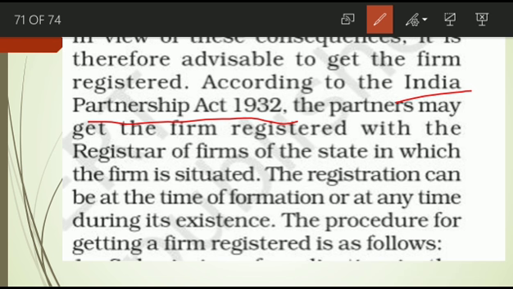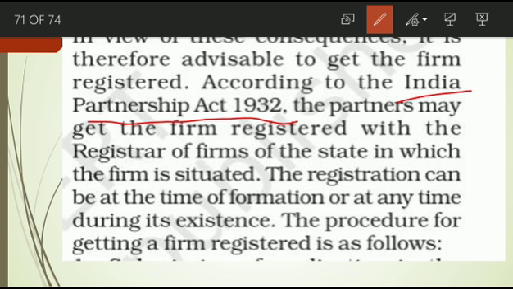He can register the firm in that particular state, that means where the firm started or is located, where it is situated. In that state, the concerned registrar of the firm, at that place we can register this firm.